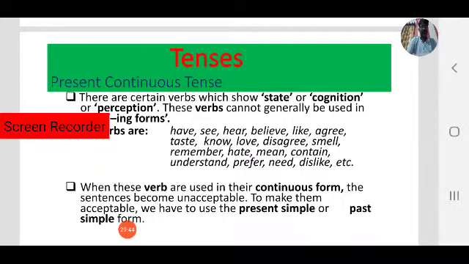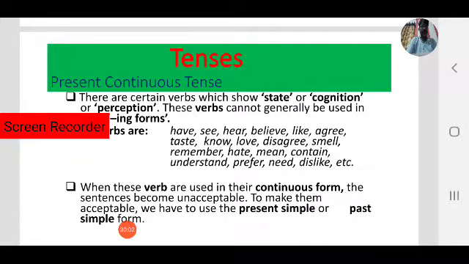guess, hate, have. Coming to have, already we have discussed. I have a car or I have a bike, that is acceptable. Never use I am having a bike, I am having a car, that is unacceptable.